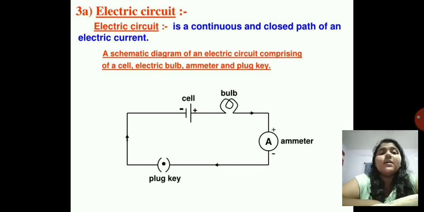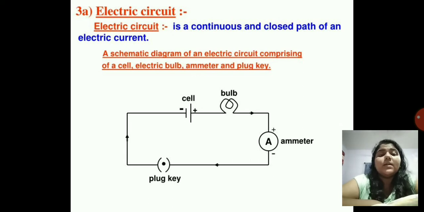Next we have the electric circuit. Okay, so an electric circuit is a continuous and closed path of an electric current. So here there is a diagram of an electric circuit. Okay, you can see over there the cell, that is plus and minus, the positive and the negative terminals. The bulb is given, the ammeter is given where you can measure the current.